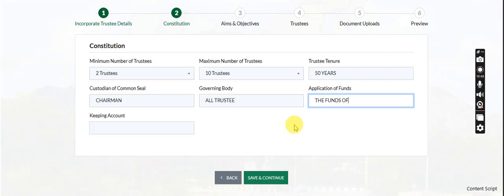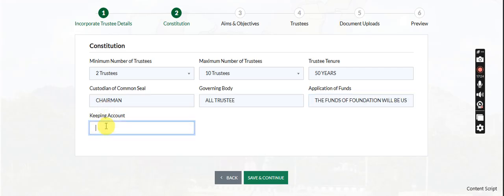How will you make use of it? So the funds of the foundation will be used towards promoting the aims and objectives of the foundation.